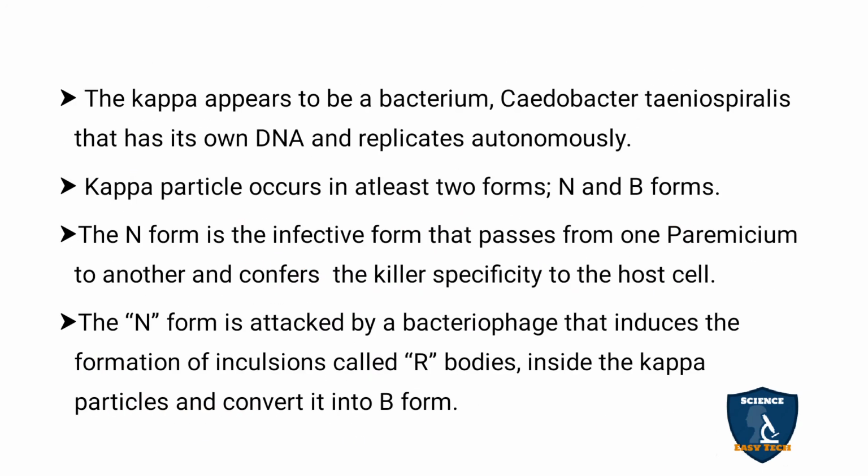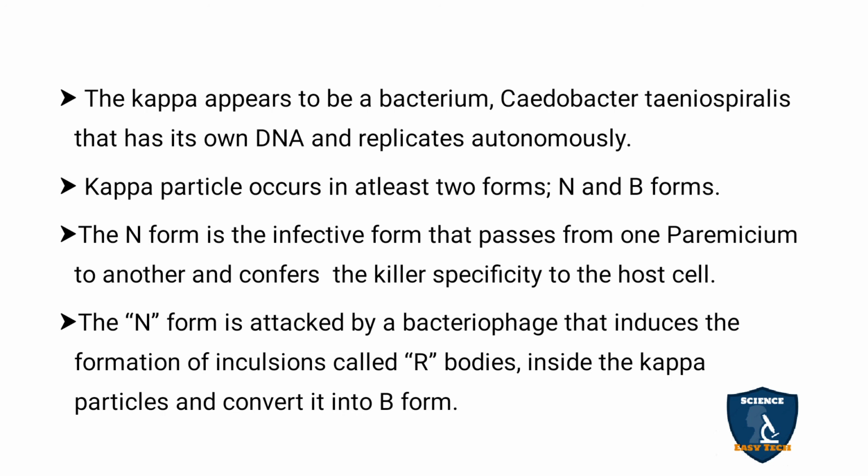Next, kappa is seen in the bacterium Caedibacter taeniospiralis. It has its own DNA, it replicates autonomously in the cytoplasm, and it has two forms, N and B form. The N form is infective and passes from one paramecium to another.